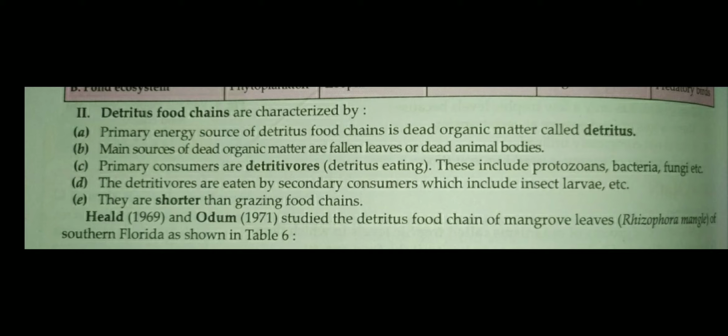It means some bacteria and some fungi are feeding on this dead organic matter. So the detritus food chain begins with the dead organic matter and they are fed on by the bacteria and fungi.